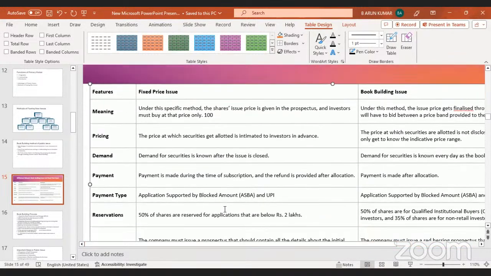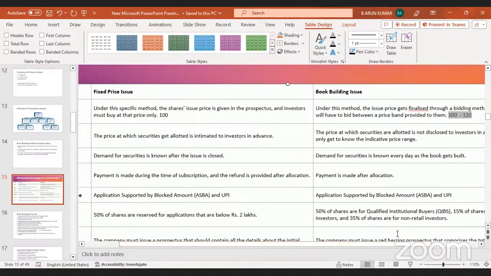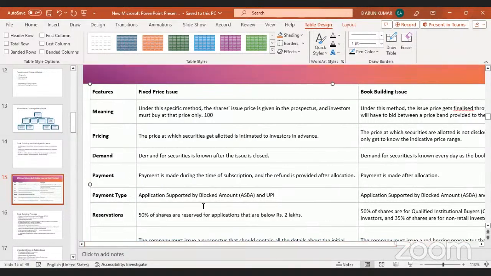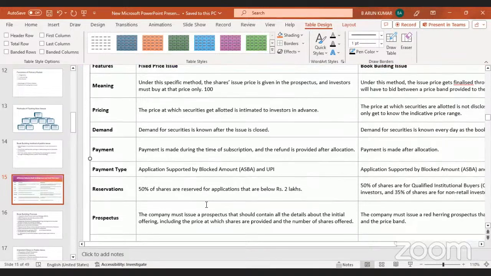The payment types supported are the blocked amount and UPI. In the fixed price issue, we pay 10,000 or 20,000 rupees for the purchase of particular shares, and that amount is blocked in the system. In the book building issue too, the application is supported by the blocked amount and UPI. Likewise, they block the money up to the allotment of shares.